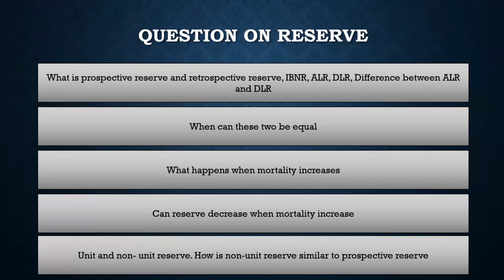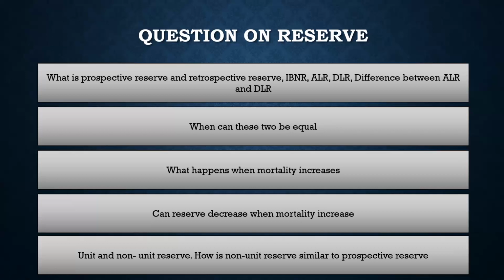It's a liability for the company. Nothing in the unit fund belongs to the insurer. That's why it's a liability for the company. It belongs entirely to the policyholder, and that is why the unit fund is equal to the unit reserve. Whatever the fund is, it is a liability for the insurer. That's why it's called unit reserve. And now, how is non-unit reserve calculated?